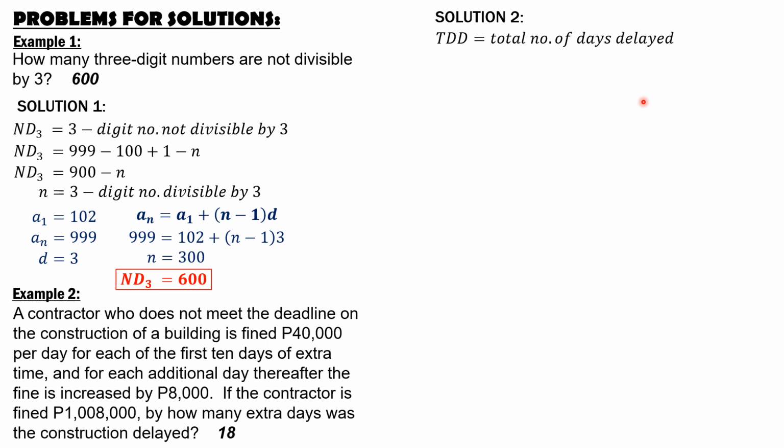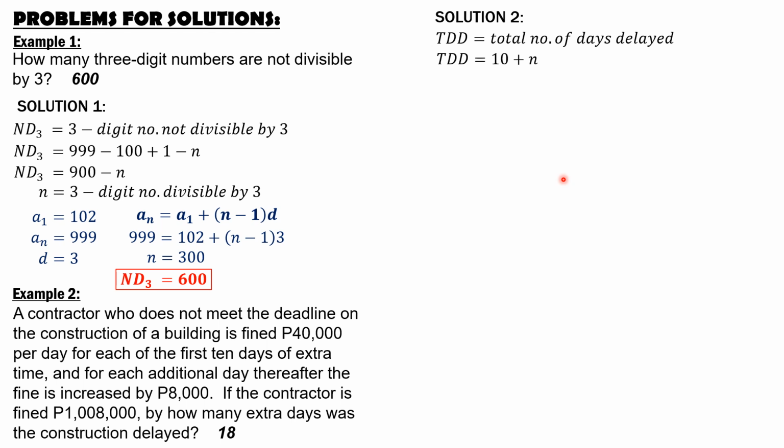Therefore, the total number of days delayed would be 10 plus n, where n is the number of days beyond 10 days where the fine is increased 8,000 pesos per day.